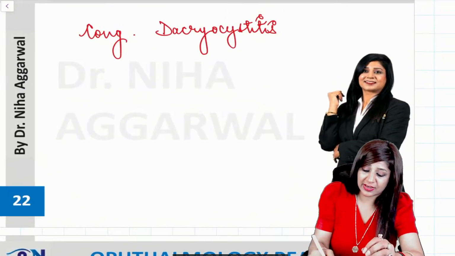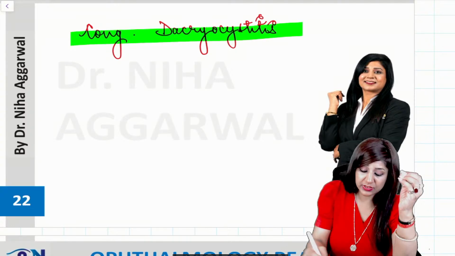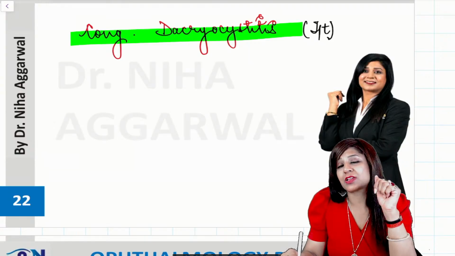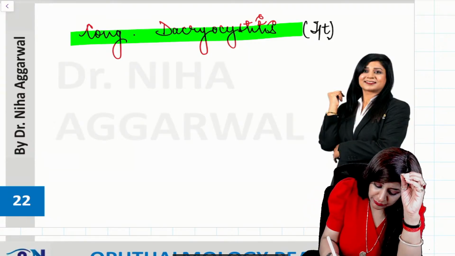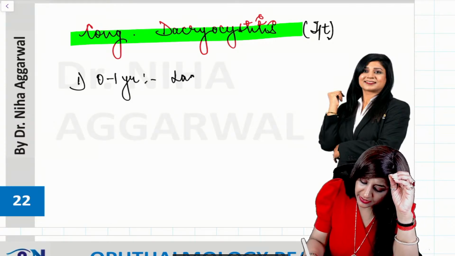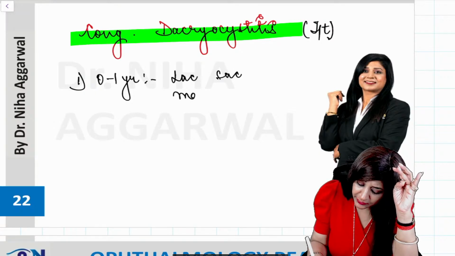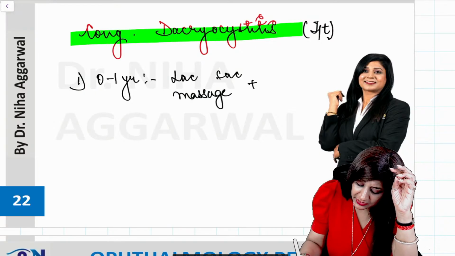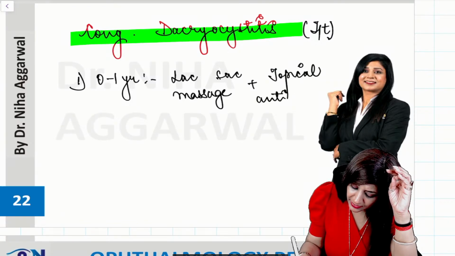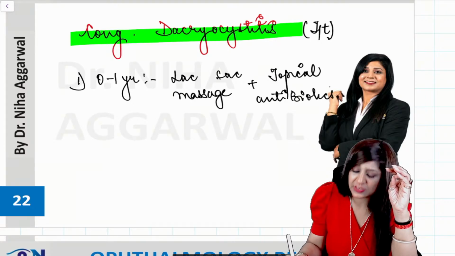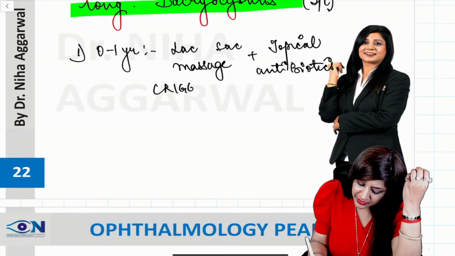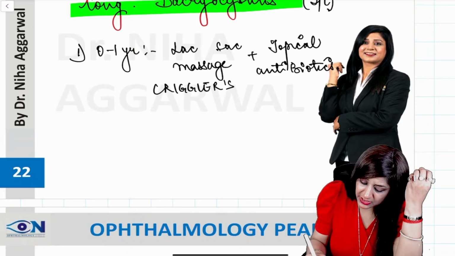Next is congenital dacryocystitis, which is always important for its treatment, and we know that the treatment of congenital dacryocystitis is always given age wise. Number one, if age is 0 to 1 year, I can do lacrimal sac massage. Can you tell me the name of this massage? We can also give topical antibiotics. When I am doing the massage, we are using the little finger, and the name of this massage is Crigler's massage.